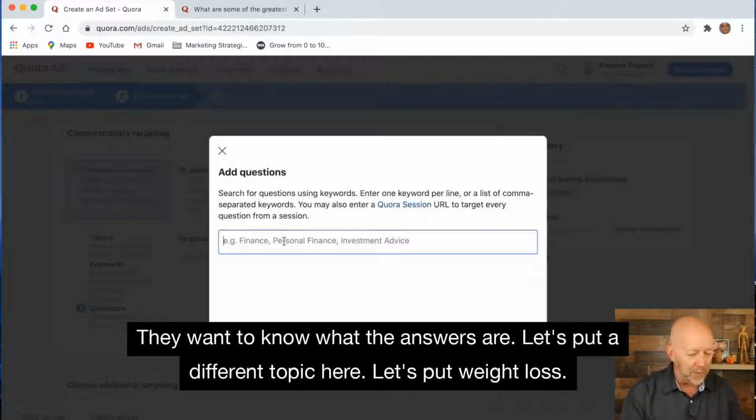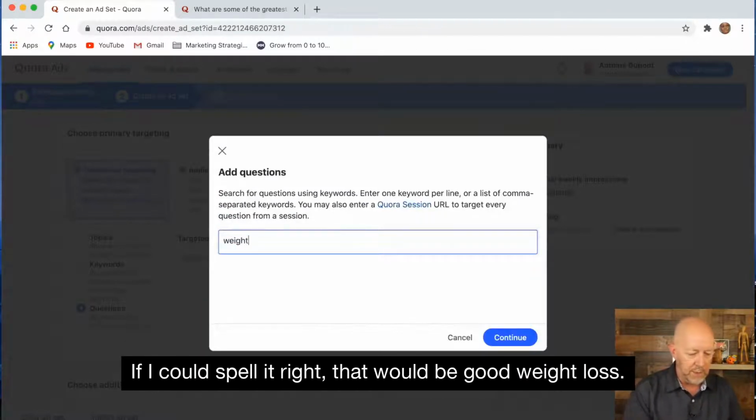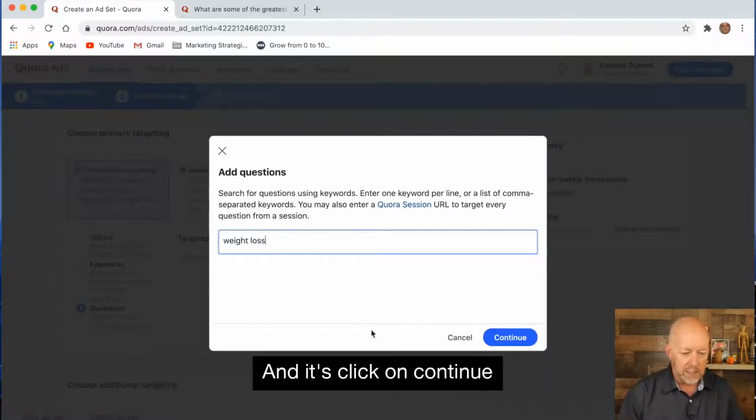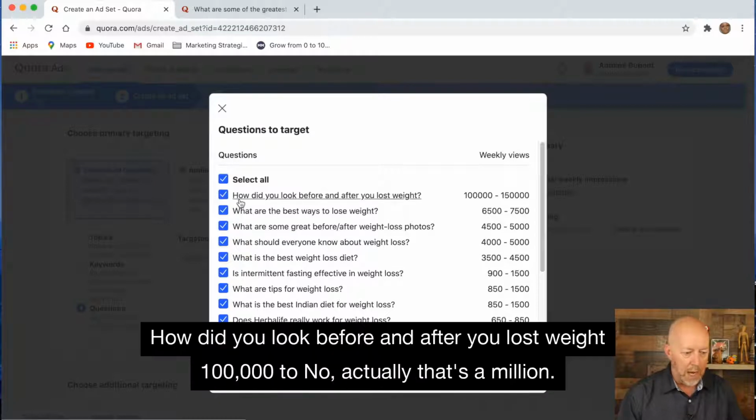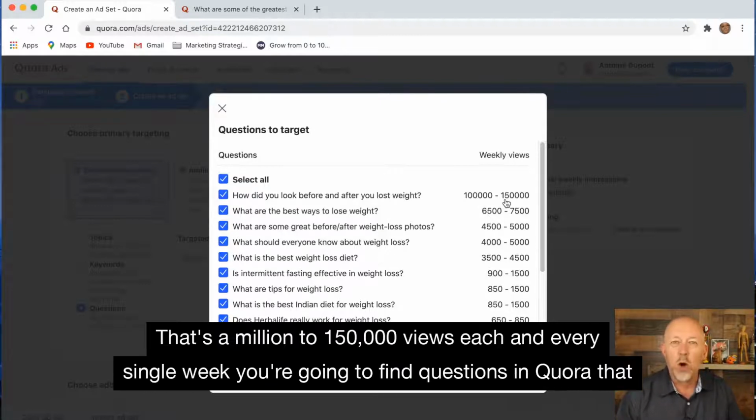Let's put a different topic here. Let's put weight loss. Oops, if I could spell it right, that would be good. Weight loss, and let's click on continue. And bada boom. How did you look before and after you lost weight? 100,000 to, no, actually that's 1 million. That's 1 million to 150,000 views each and every single week.